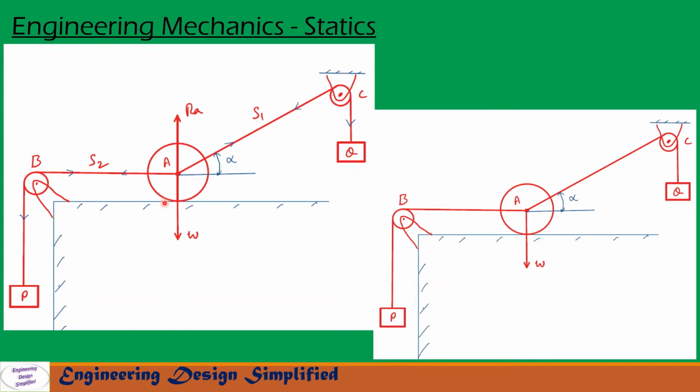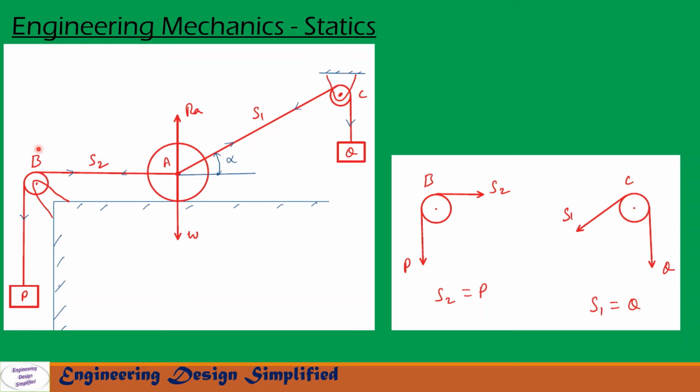First, let us see forces and reactions. The ball of weight W is acting downwards, and the reaction between the horizontal plane and the ball will be acting upwards as shown here. This side of the cable will experience a tension, let us call that S2, and this side of the string will experience a load P. This side of the cable will experience a tension, let us call that S1, and this side of the cable will experience a load Q. The angle between the horizontal and this cable is alpha.